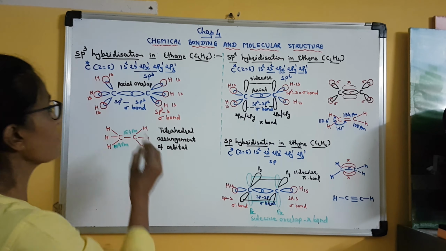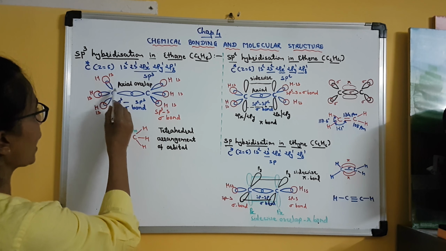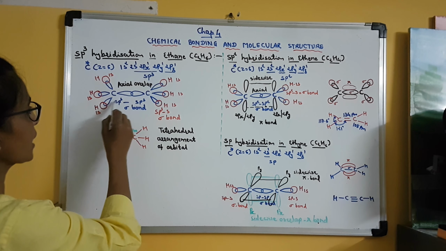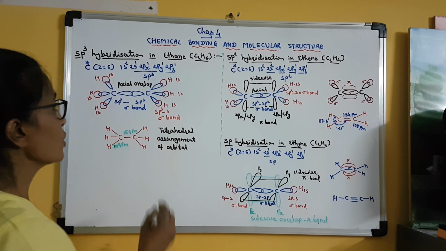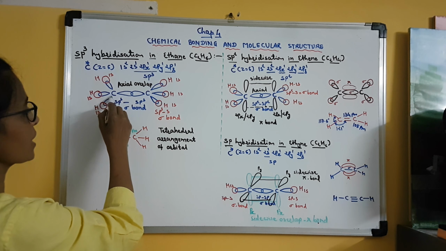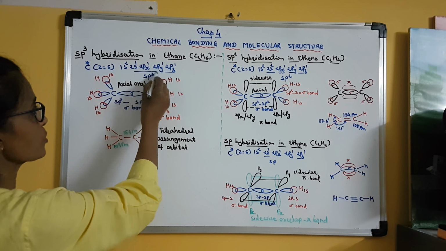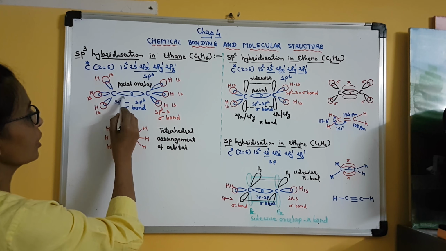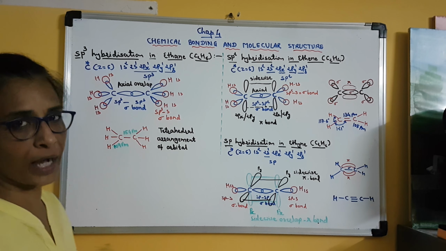Clear? So here we have two central atoms, two carbon atoms, and both have 4 sp3 hybrid orbitals. You can see they are tetrahedrally arranged around the carbon atom. So this is sp3 hybridization of both the carbon atoms. Now out of the 4 sp3 hybrid orbitals, one orbital of each carbon atom will undergo axial overlap.